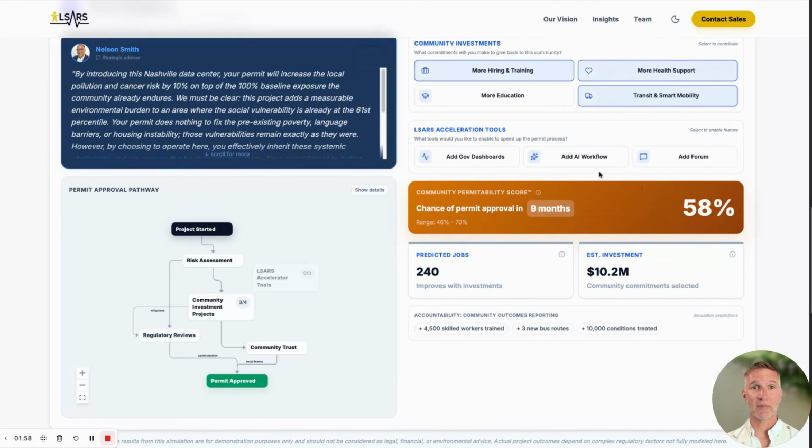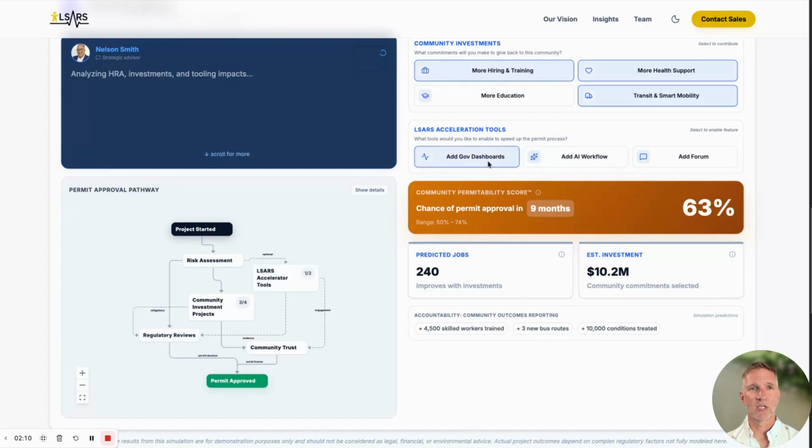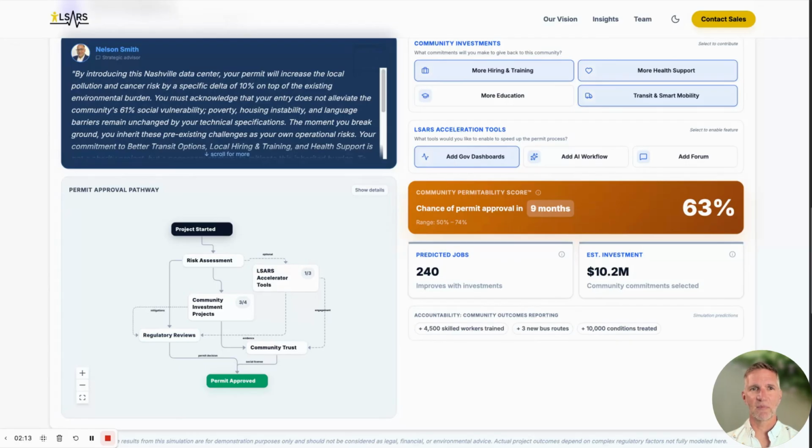So we're going to add on some LSARS acceleration and transparency tools, which is going to help move the administration process faster and reassure the community with transparency and accountability. So for example, government can have dashboards so they can see AI analysis of the heavy permit documentation and make faster decisions.